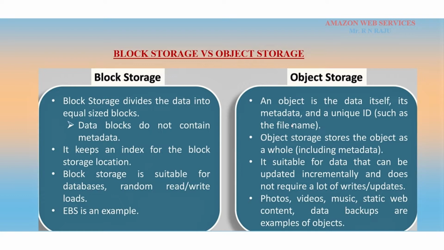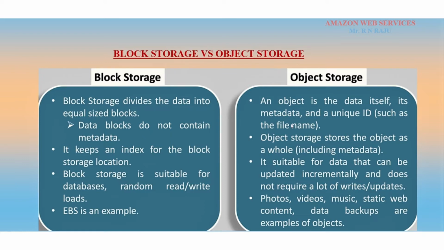Object storage: you can store any data anywhere, and you can access it. An object is the data itself, its metadata and a unique ID. Object storage stores the object as a whole. It's suitable for data that can be updated incrementally and does not require a lot of writes or updates.